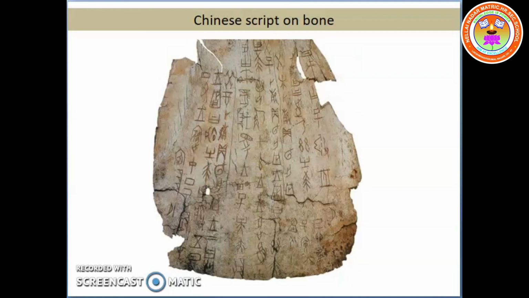So the Chinese civilization is one of the ancient civilizations which developed along the rivers Huanghe and Yangtze.